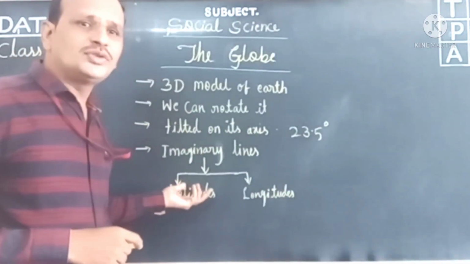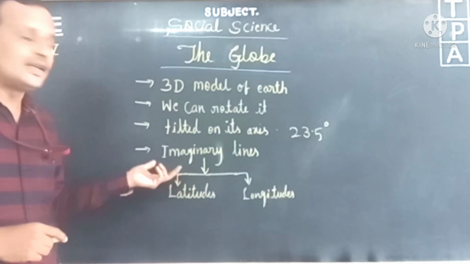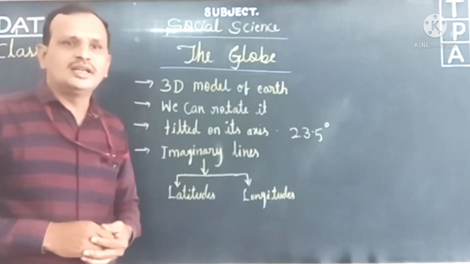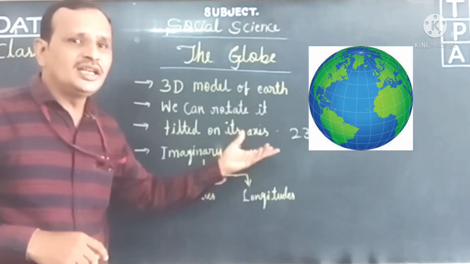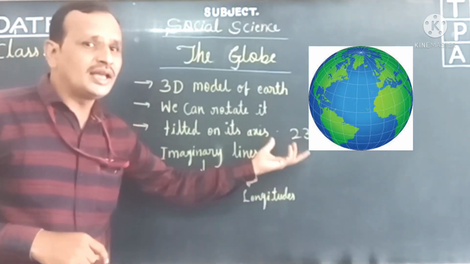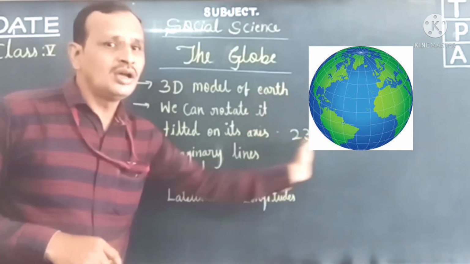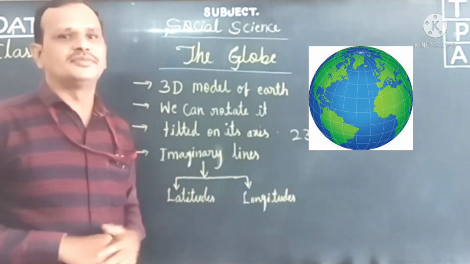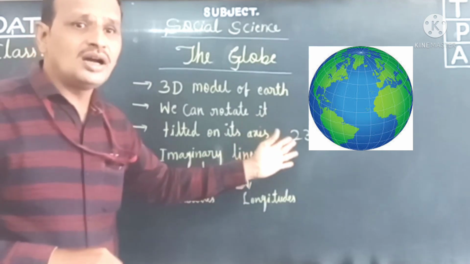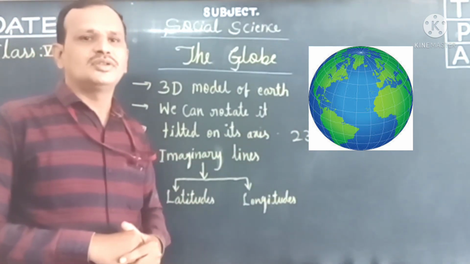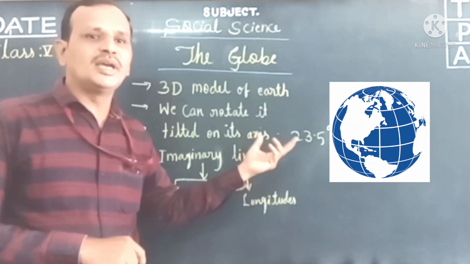Let us see the next feature of the globe, children, that is imaginary lines. Children, if we observe the globe closely, we can see it has thin lines running horizontally and vertically, and these do not exist on the earth. So these are only imaginary lines.